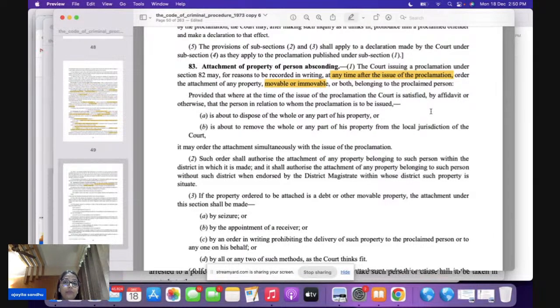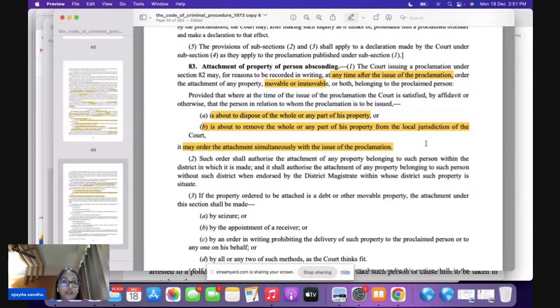When the court thinks that the person against whom the proclamation is issued is about to dispose of the whole or any part of his property, or is about to remove any part of the property, now what is going to happen? The court may order the attachment simultaneously with the proclamation.